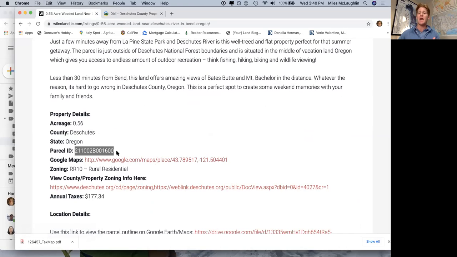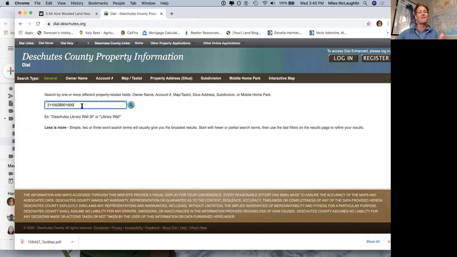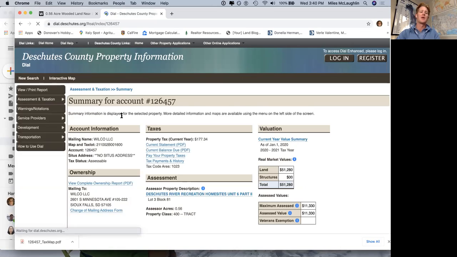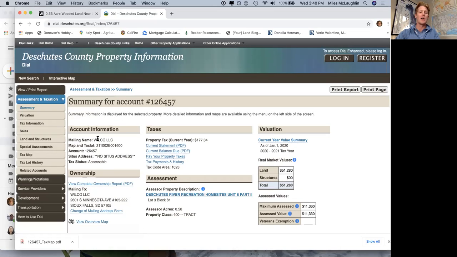Parcel ID, map tax lot number, things of that nature are what you can identify the property with. As you can see, you can look up owner name, account, map tax lot, the property address. Not a lot of vacant land has that, and everything else in between. So I'm just going to do a general search. I'm looking up the property. I know it's our property, Wilco LLC here.